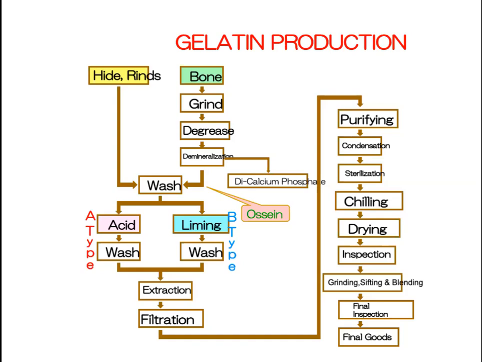Why we are soaking is to convert the collagen present in the bone into gelatin, making it more soluble in water. That is the importance of liming. It will make it more soluble in hot water. After liming, it is washed again and then minced. It will be crushed in the bone mincer, and then it goes for extraction.